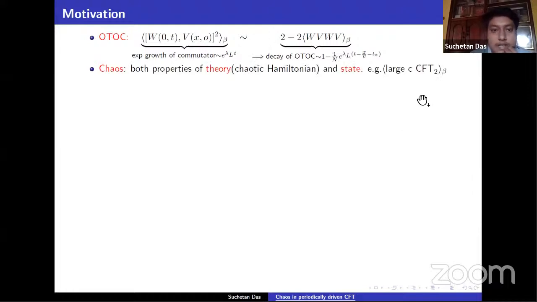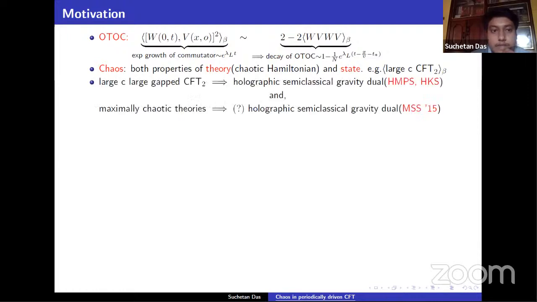Generically, chaos is a property of both the theory and the state. It is a property of the chaotic Hamiltonian, and also a property of the state. For example, large c 2D CFT in a thermal state is chaotic, but the minimal model in 2D CFT in a thermal state is not chaotic.